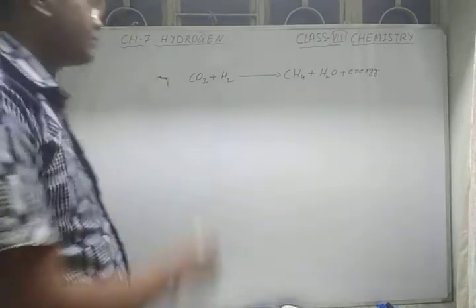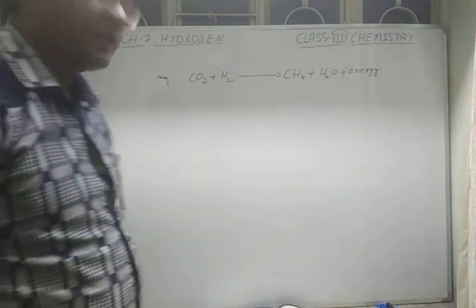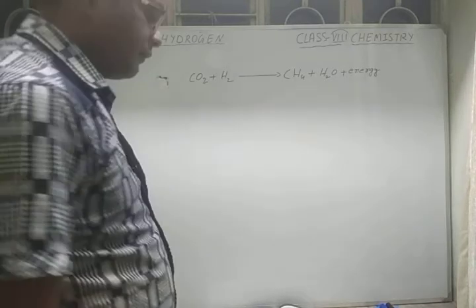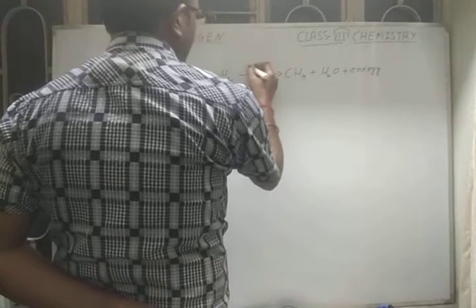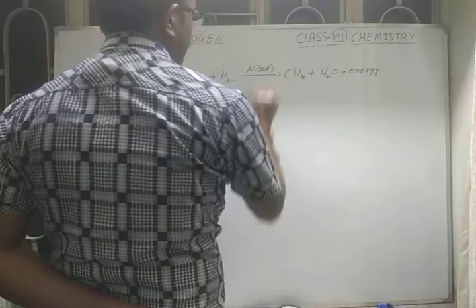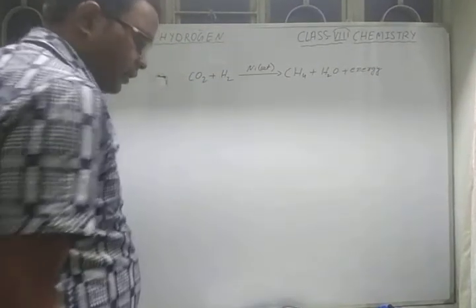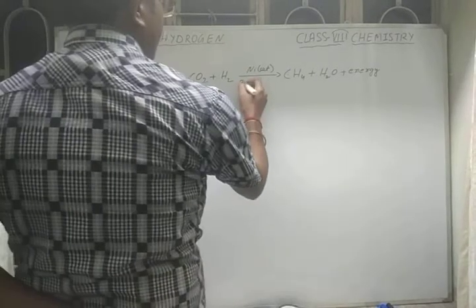Now to perform this reaction, we need to have some special conditions again. Here we need nickel as a catalyst, and the temperature should be between 300 to 400 degrees Celsius.